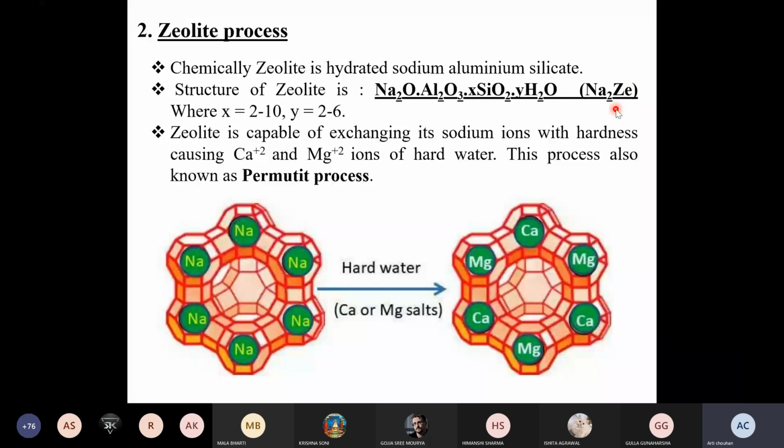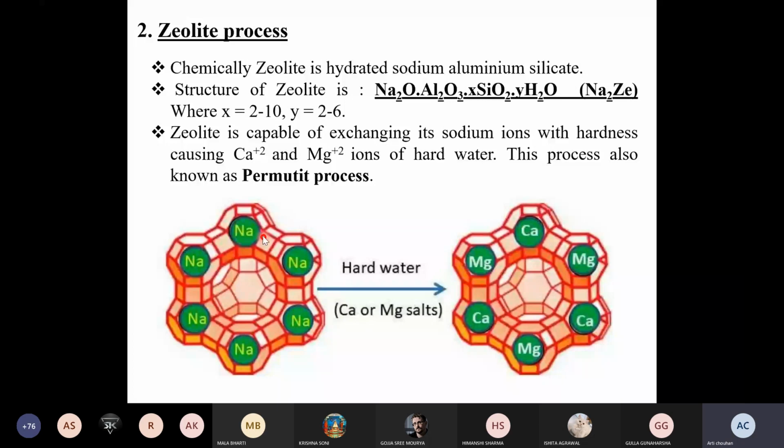Zeolite is capable of exchanging its sodium ion, which is present here. That is the sodium ion. So that zeolite is capable of exchanging its sodium ion with hardness-causing calcium and magnesium ions, which are actually present in the hard water. So this process is known as the zeolite or permutit process. With the diagram, you can understand that process. This is the structure of a zeolite. In that, the sodium ions are entrapped in these large organic molecules or organic-inorganic molecules.